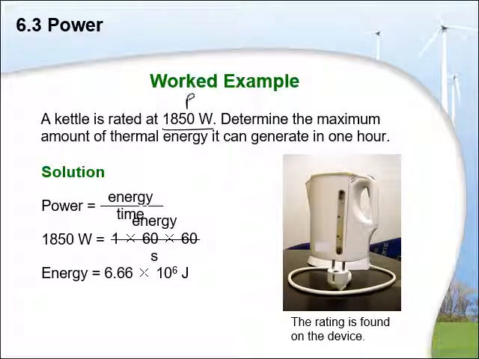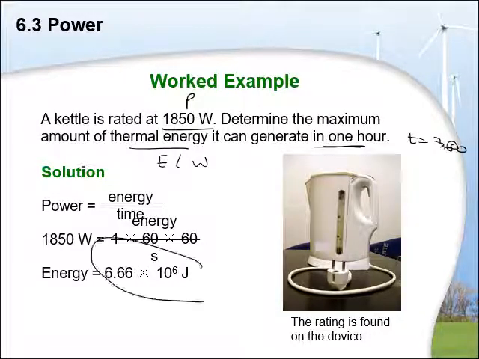In another example, let's say a kettle is rated at 1850 watts. So power is given. Determine the maximum amount of thermal energy, or work, generated in 1 hour. So time would be in 1 hour, 3600 seconds. How can I calculate energy? This would be the formula, power times time, and we get this answer.